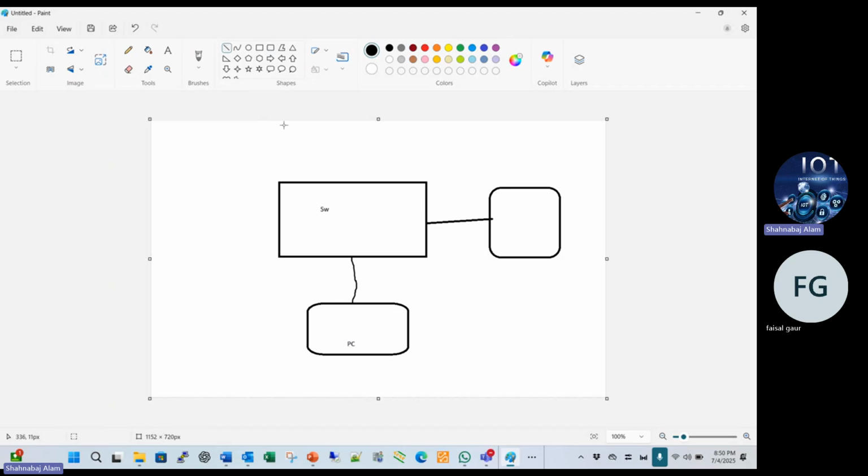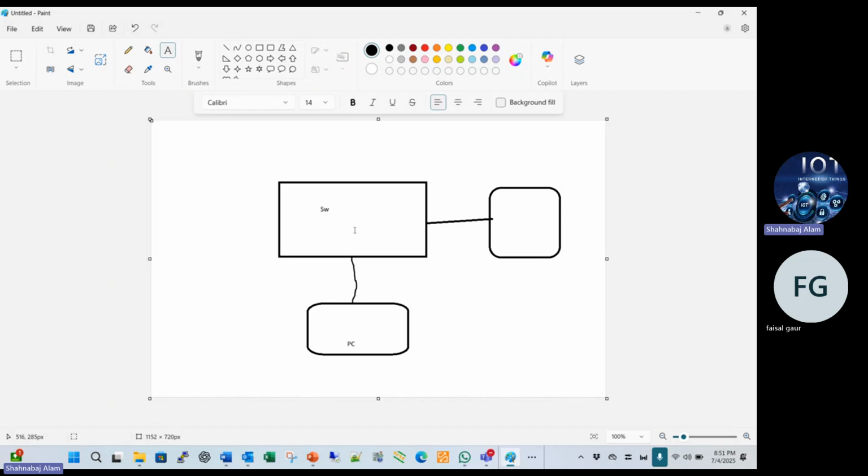Suppose this PC sends data to that PC. This is the source, this is the destination. So how can the data reach? How is it transmitted? Suppose this PC's IP address is 192.168.10.10 and that PC's IP address is 192.168.10.20. Suppose this switch is 24 port, 48 port, or 16 port.